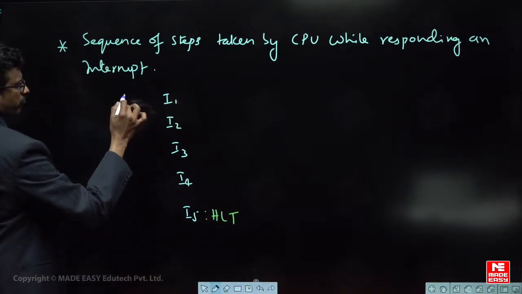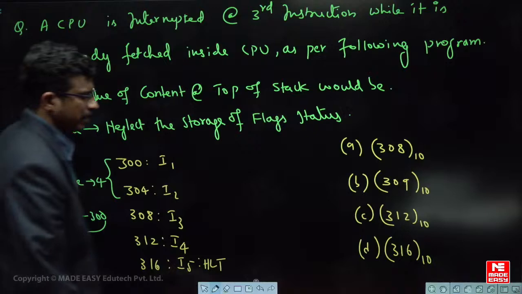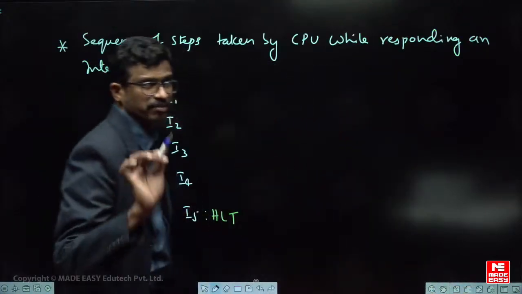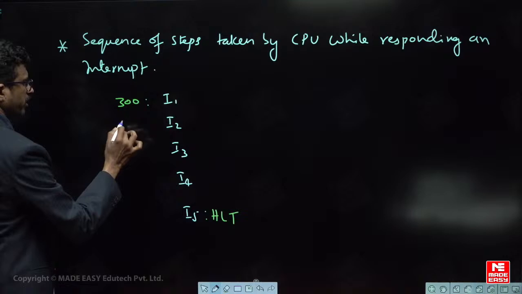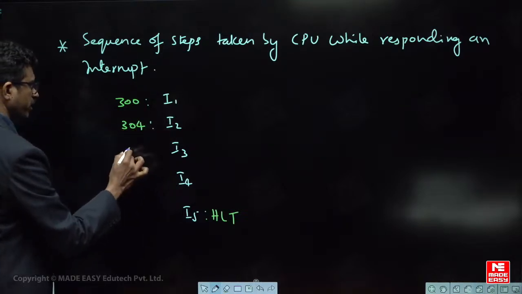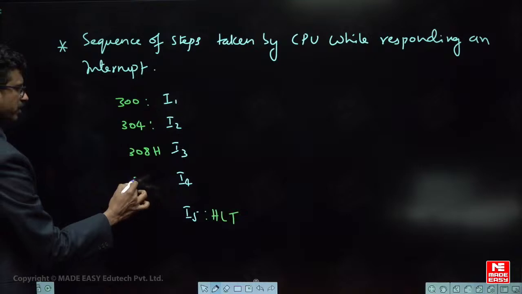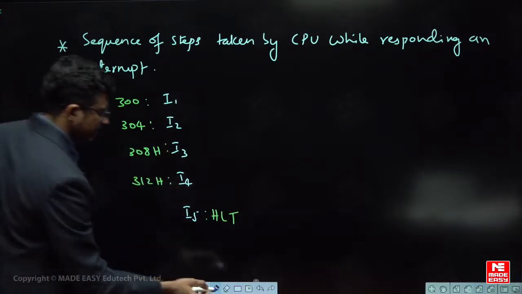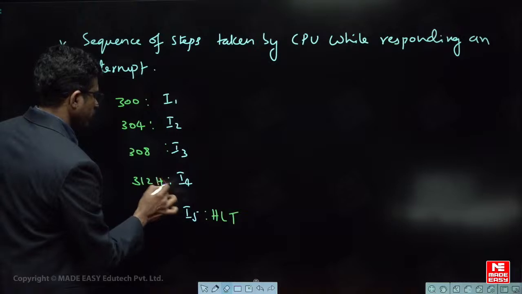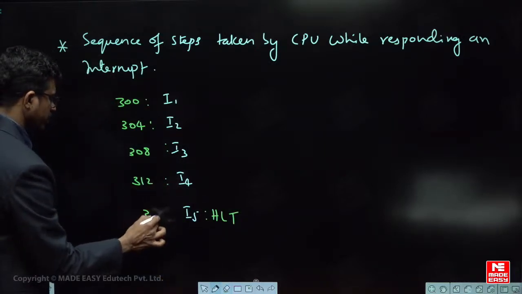So this is instruction 1. Where is it starting from, which address? From 300. It should be understood as byte addressable memory, right? So the instruction starts at 300, this one is at 304, this one is at 308. Step size is 4. Okay. This one is 312. Sorry, not hex, it was given in decimal. Don't worry, it was given in decimal only, so no need to worry. And 312, this one is 316.